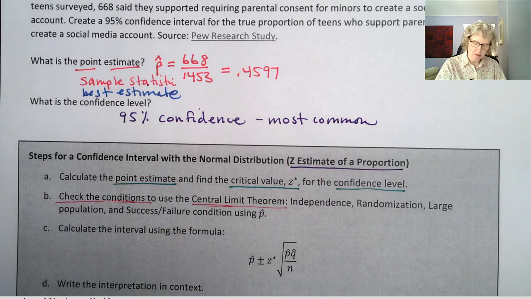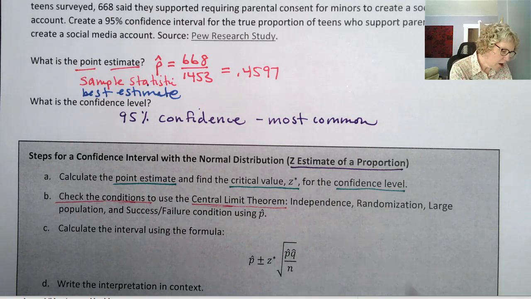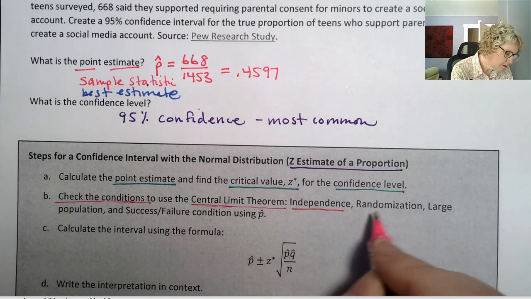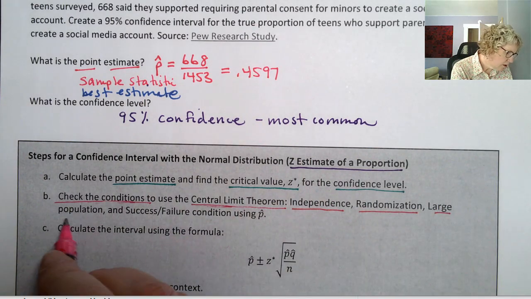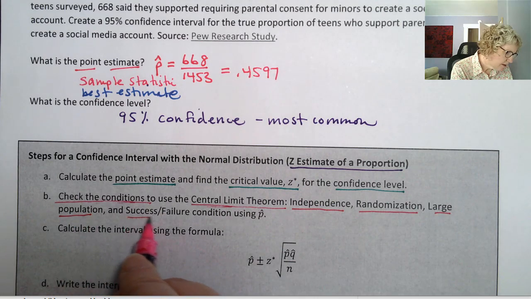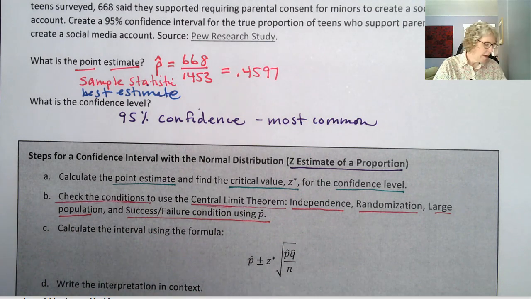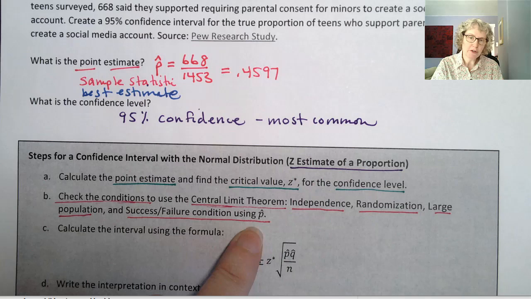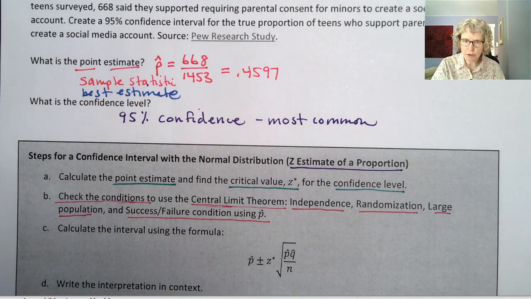This pen might be dying. I think it is. I have a different one here. And those conditions are independence, randomization, large population, and success failure condition using p-hat. Okay, so you may have noticed when we did a hypothesis test, we used p0 because we were assuming the null was true.